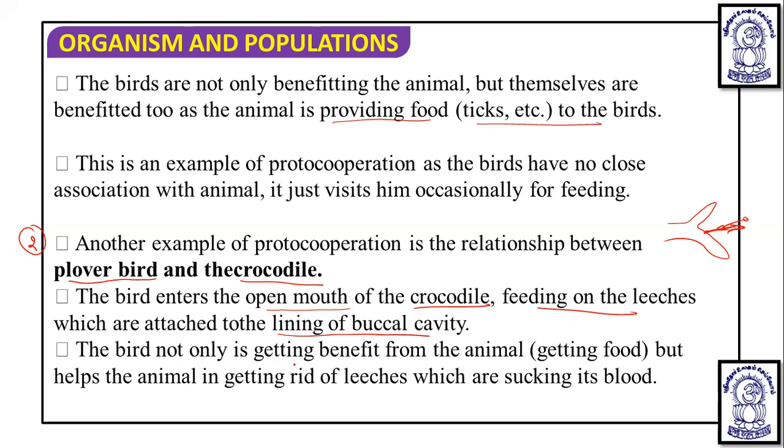So the bird not only gets a benefit from the animal by getting food, but also helps the crocodile in getting rid of the leeches which are blood-sucking parasites. The blood-sucking parasites are removed from the crocodile's mouth, and the plover is benefited, but they do not live in permanent association with each other. They are happy to live separately as well. So this is an example of proto-cooperation.